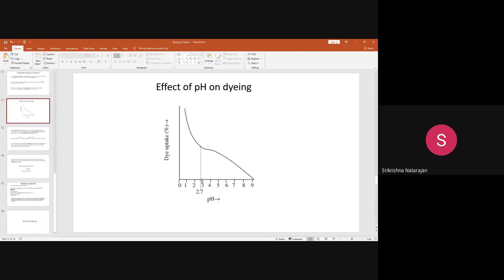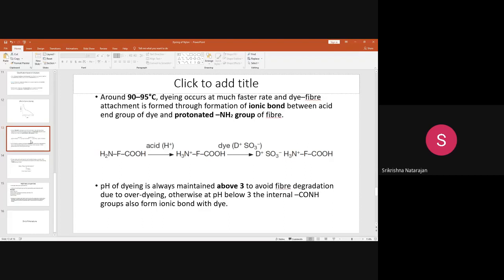So at what pH do you have to dye? That is the question. pH is very critical to know. For carrying out this particular dyeing, it is always recommended to maintain the pH above 3.